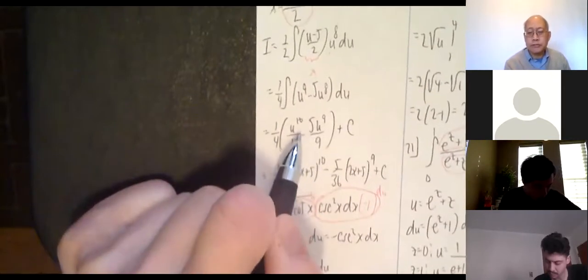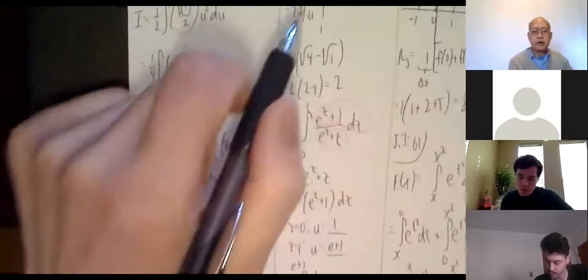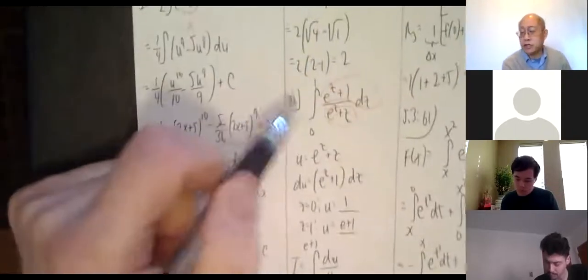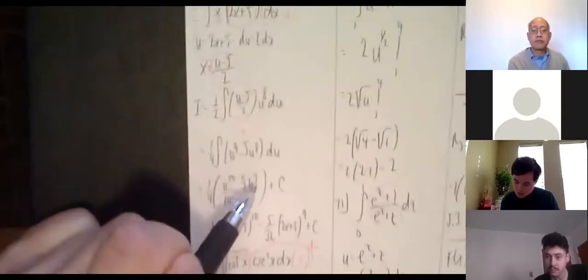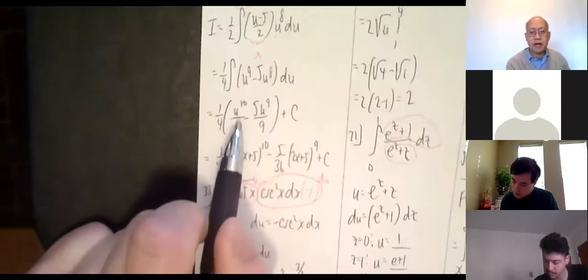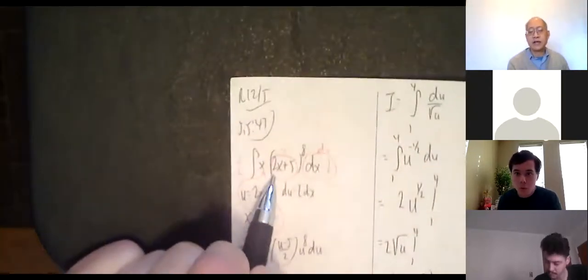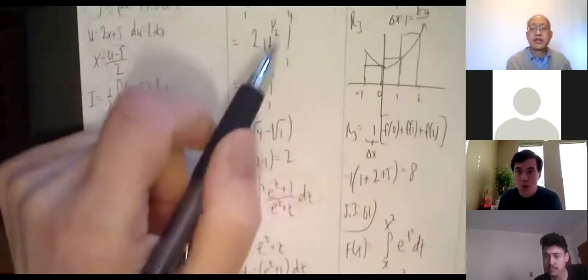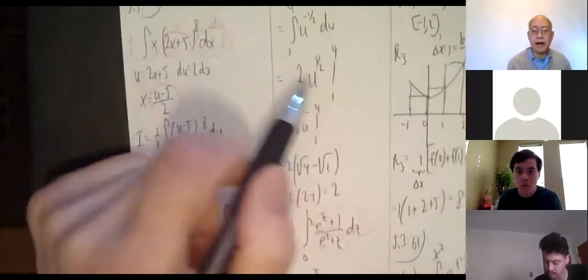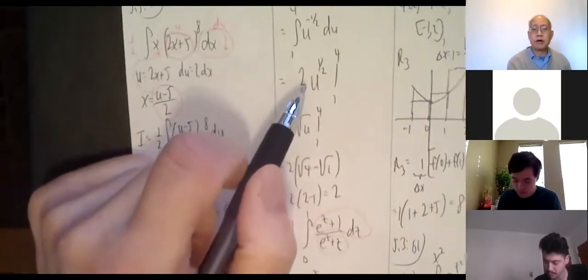And your answer is plus c. You can't leave your answer with a u. By the way, for these problems, the answers aren't with a u either. Your final answer is a real number, right? But it wouldn't make sense for you to stop like over here, right? How can your answer have a u when the original was with x? So that's why you have to switch back. But for definite integrals, you do not have to switch back. Just leave everything with a new variable.